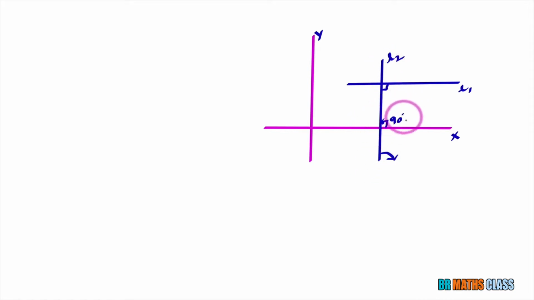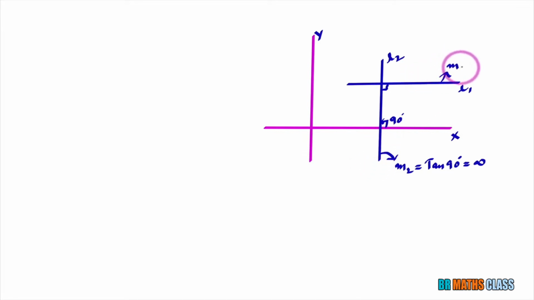That is 90 degrees. When it comes to slope of this line, m2 equal to tan 90 degrees. What is tan 90 degrees? Tan 90 degrees is not defined. That means slope of a vertical line is not defined. This we discussed in earlier class also. So this line is parallel to x-axis.